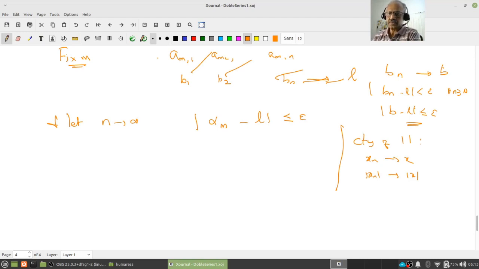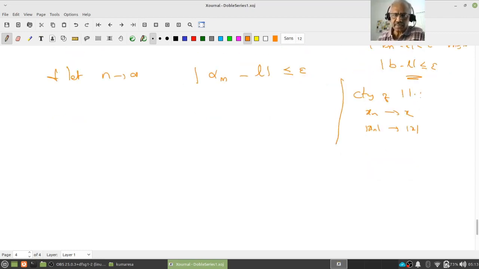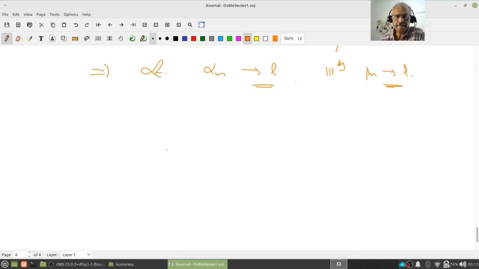Bn converges to b, and let us look at the function bn. So the function is mod bn minus L, which is less than epsilon, therefore mod b minus L is less than or equal to epsilon. Is it clear? And this shows what? This shows for every m greater than or equal to m, alpha m minus L is less than or equal to epsilon. This implies alpha m converges to L. And similarly beta n converges to L. Do you understand the proof? Yeah?